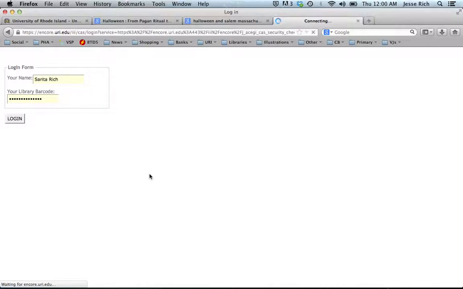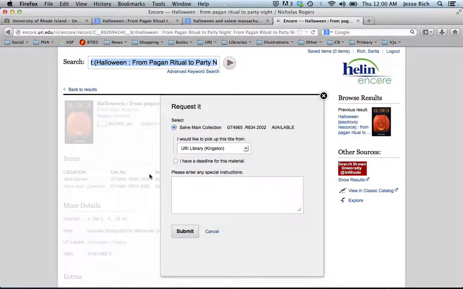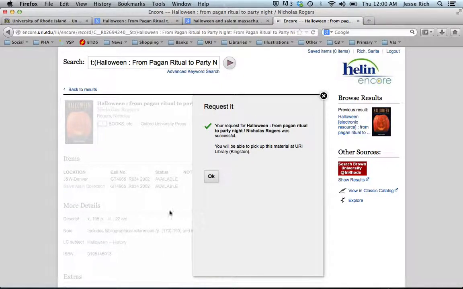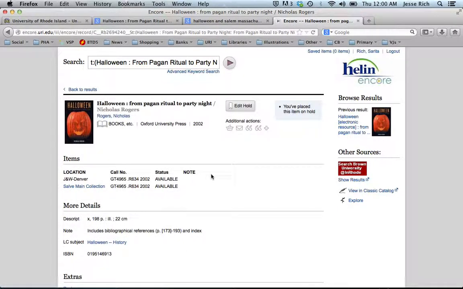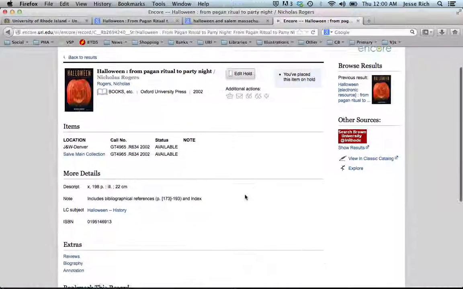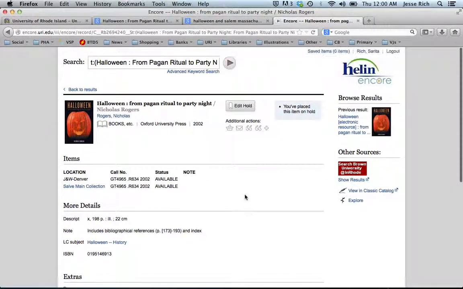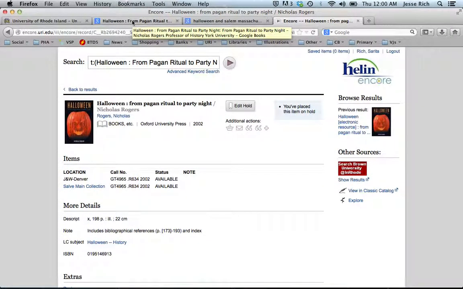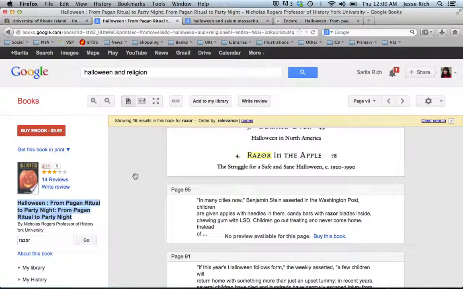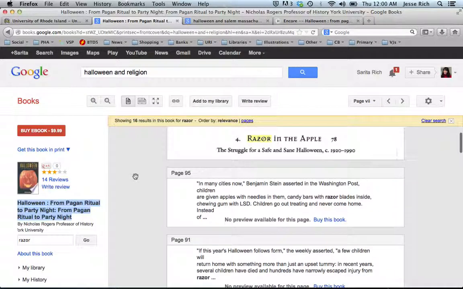And this will take me to a page where I can make that request. I want to be able to pick it up at the URI Kingston location. You don't have to enter anything here. You just click Submit, and the library files that request, and they will send you an email when the book is ready for you to pick up. So that's one way to find books that are useful to you, and how Google Books can lead you to interesting sources.